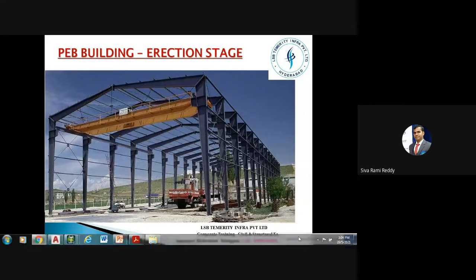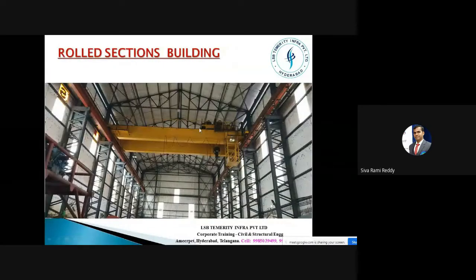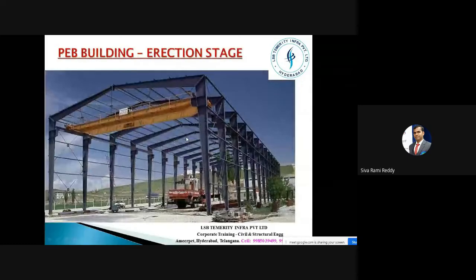This picture is clearly showing how this PEB building would look. This one is called the eave height, and this is called the eave strut. All these components we will see in the next slides. So this is a rolled section. See, this is a PEB section.